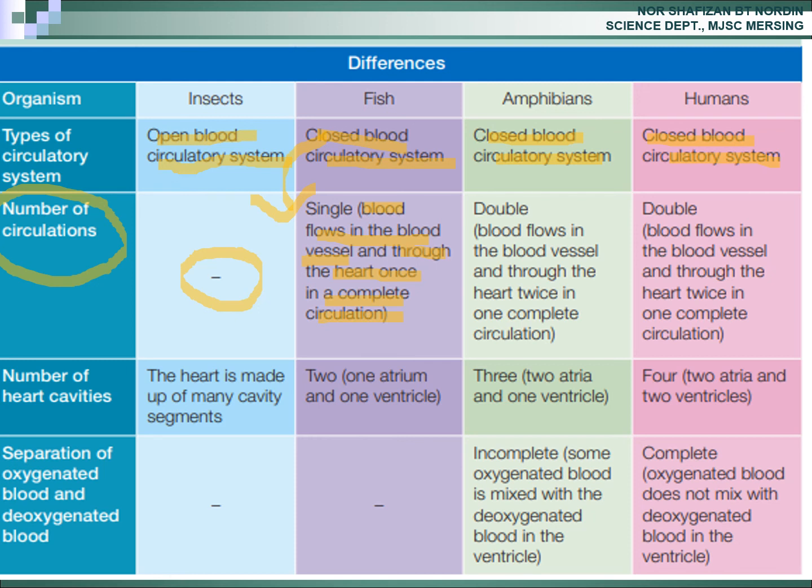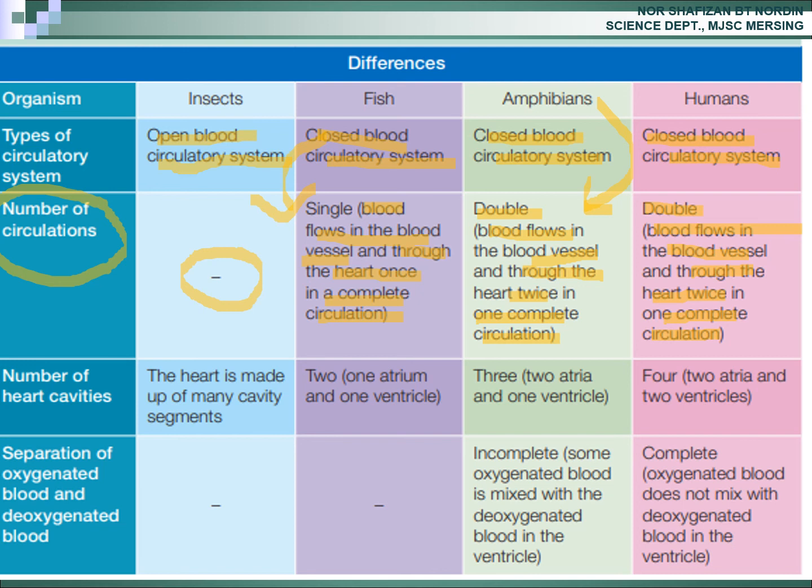How about amphibian? Amphibian, number of circulation double. Why? Because blood flows in the blood vessel and through the heart twice in one complete circulation. Same goes for the human, number of circulation double. Why? Because blood flows in the blood vessel and through the heart twice in one complete circulation.